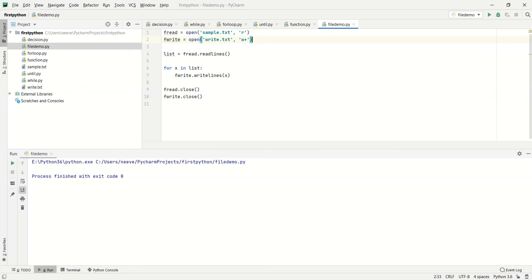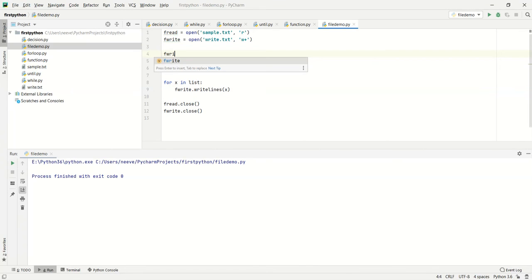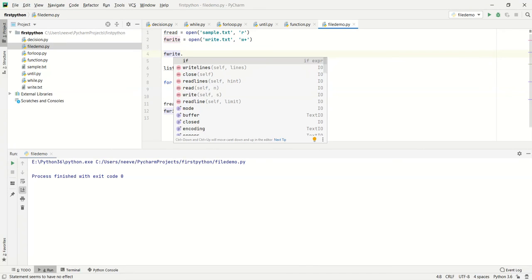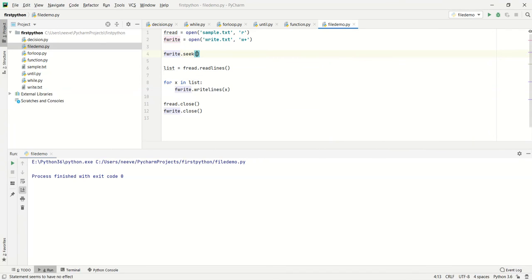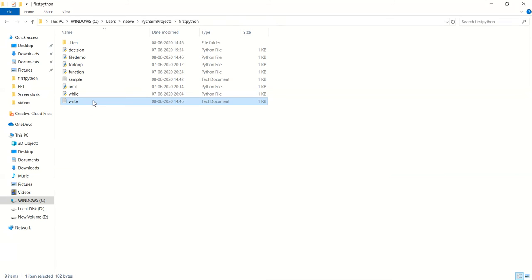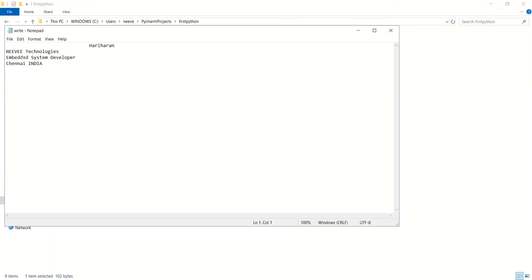to some position. For example, f.seek, maybe I'm going to move this to 30 over here, and I'm going to run this file again. This means that the cursor has been moved to 30 and it started updating the file over here.